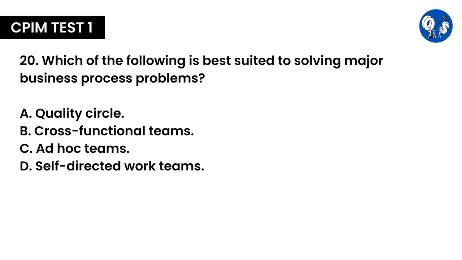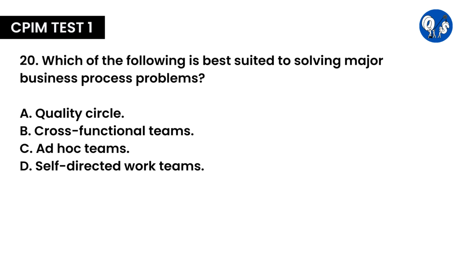Question number 20. Which of the following is best suited to solve major business process problems? A. Quality circle. B. Cross-functional teams. C. Ad hoc teams. D. Self-directed work teams. Here the correct answer is B.